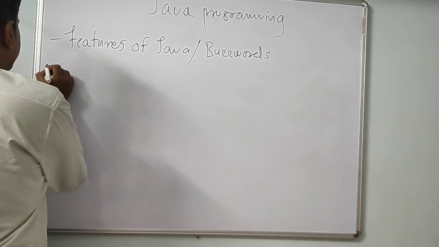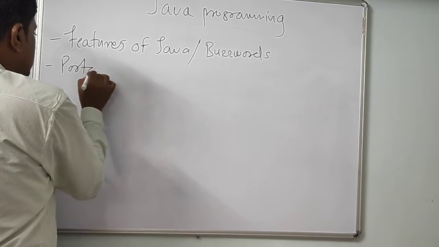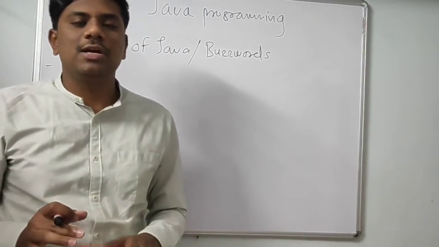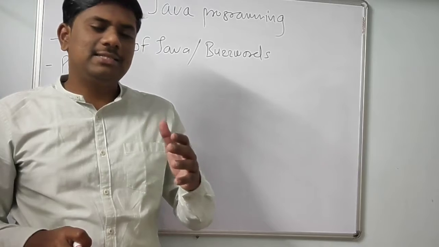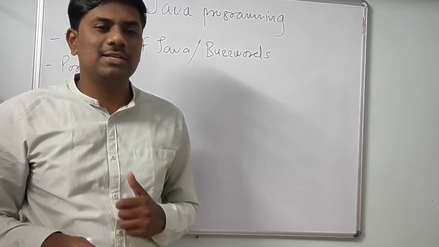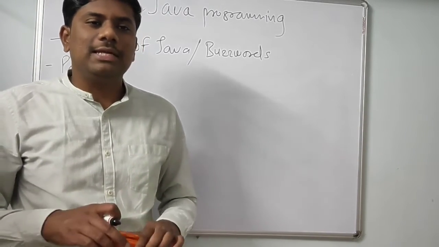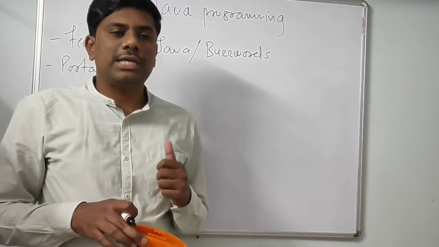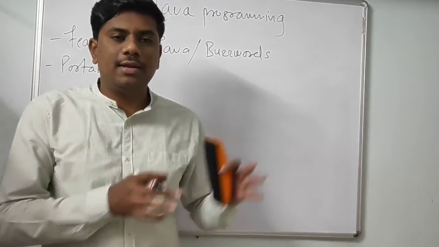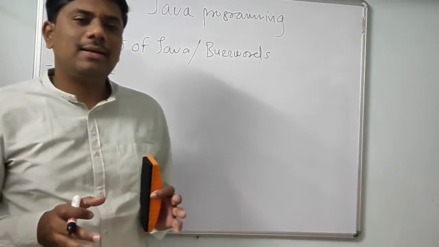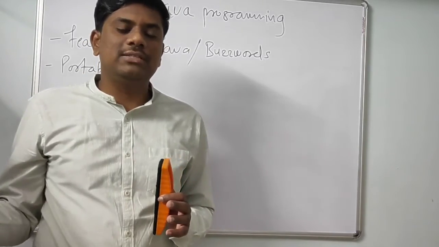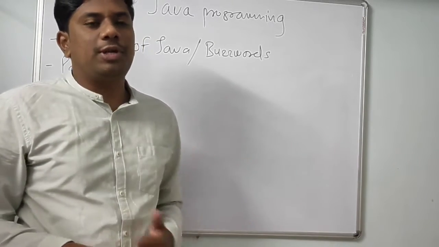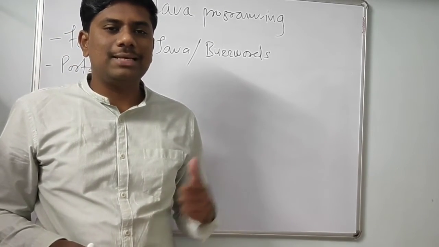Now next one, Java is a portable programming language. What is meant by portable programming language? C, C++, they are also portable programming languages. Java is also a portable programming language. That means you can write or edit your Java source program on any operating system, and you can bring that Java program to any other operating system, and you can compile and run there. That's why Java is portable. It provides the portability feature like C, C++.